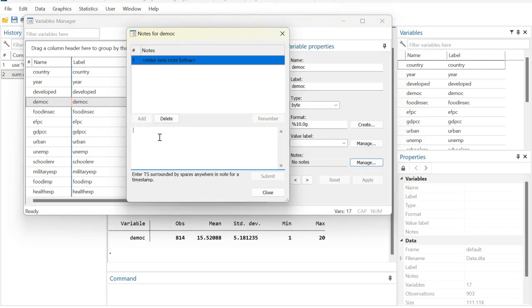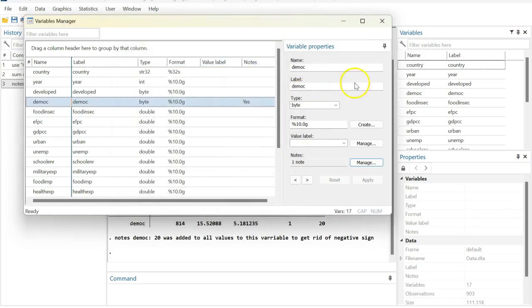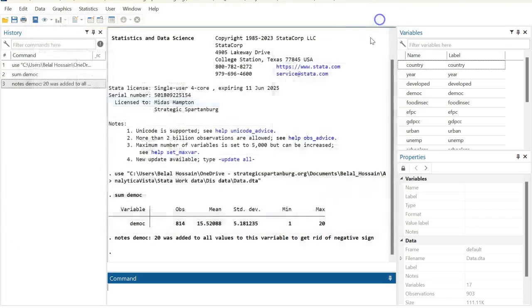What I add is: 20 was added to all values of this variable to get rid of negative sign. Then submit. Close this, and then close this as well.